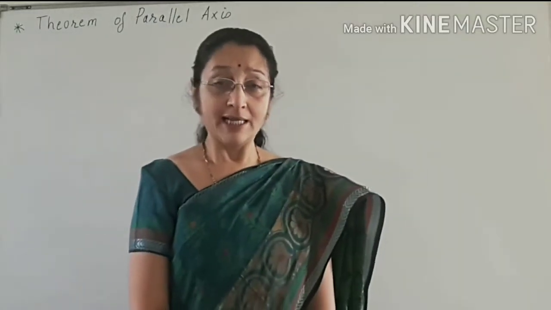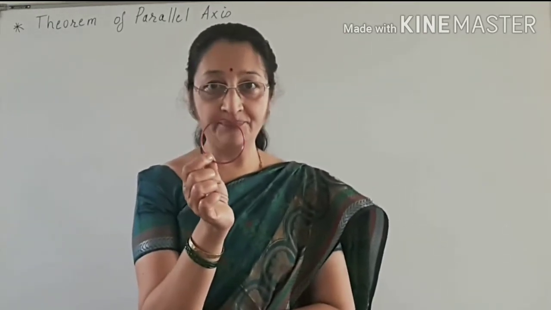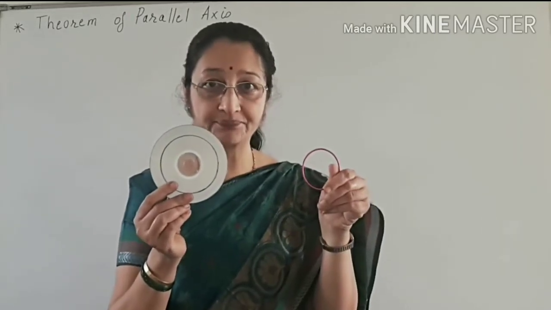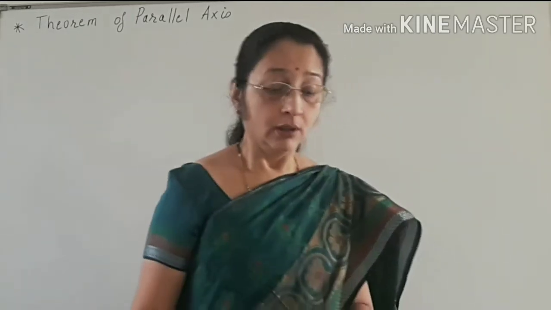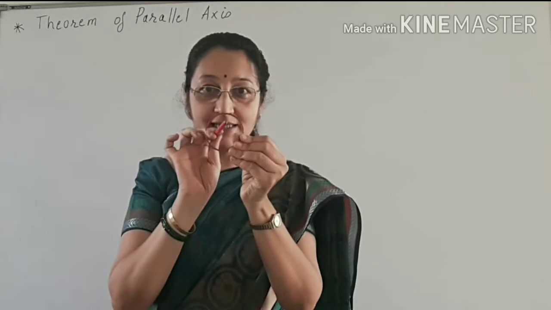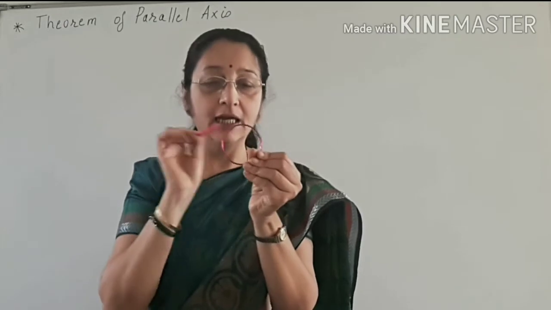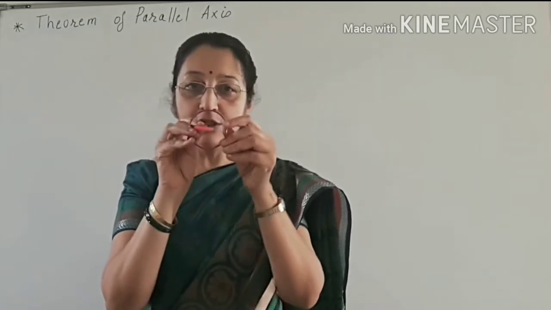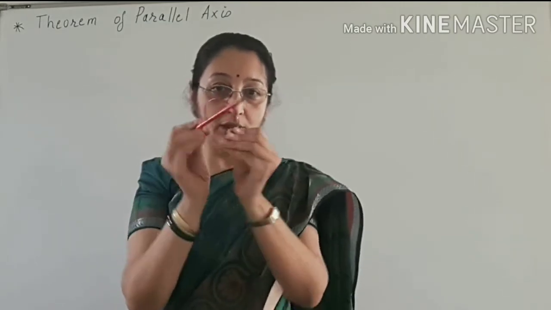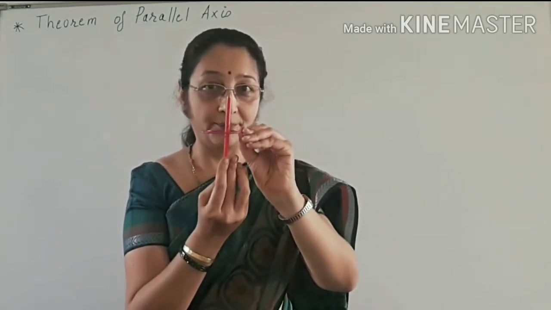Friends, in the last lectures we have found the moment of inertia of a ring and also the moment of inertia of a disk. Now, the moment of inertia of a ring about a transverse axis, an axis perpendicular to the plane of the ring: when this ring is rotating in this way, the moment of inertia about this axis is, as we have found, mr square.